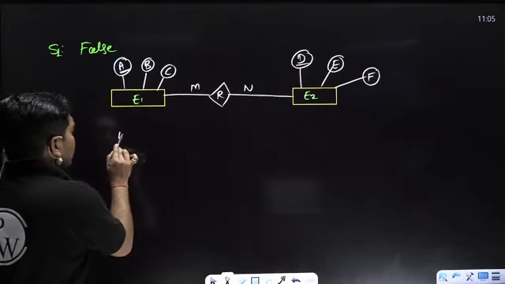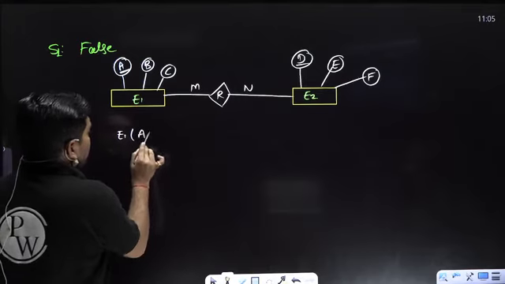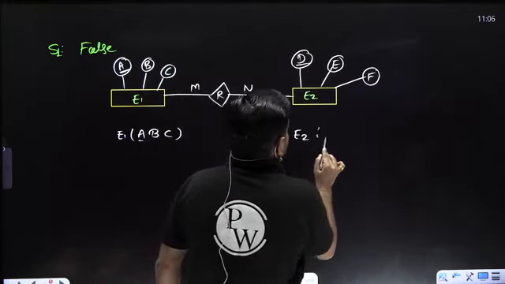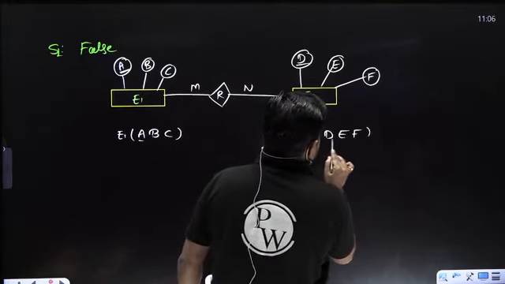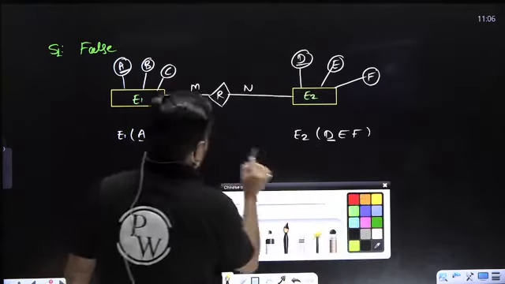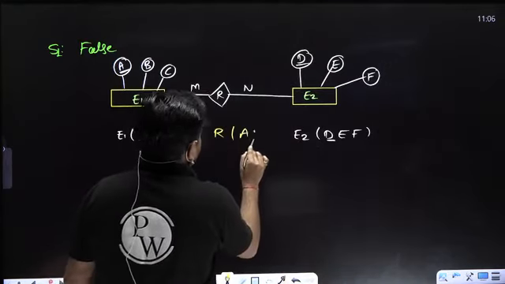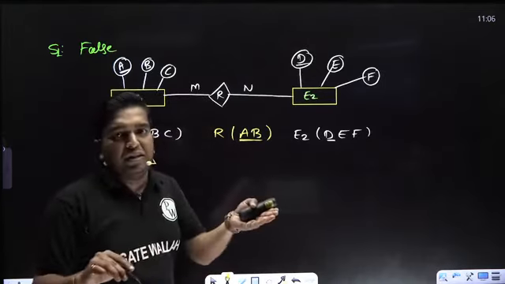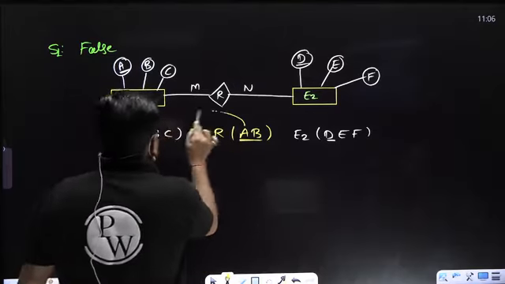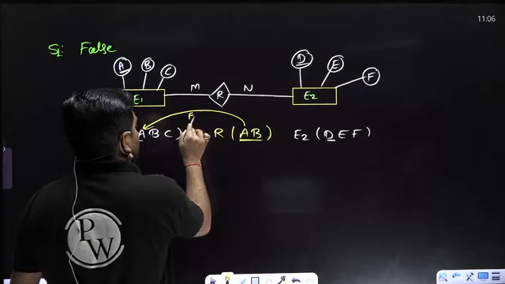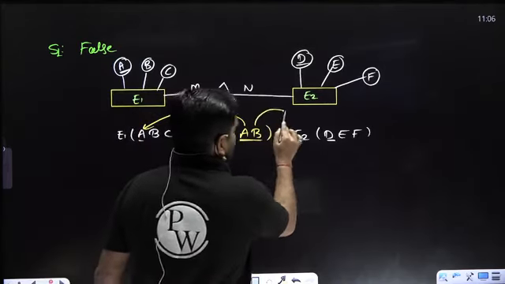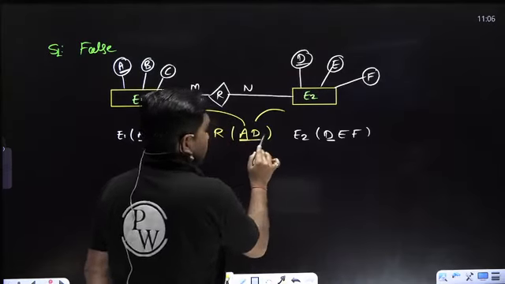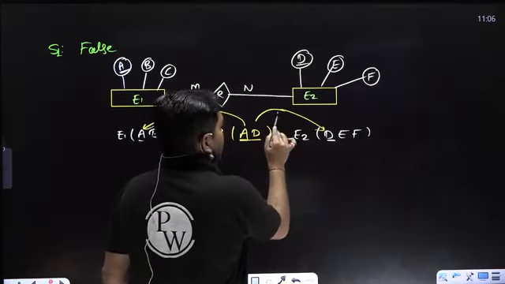Here you will get one table for E1, in which A, B, C, one table for E2, in which D, E, F, and one table for relation R, in which both tables' primary keys are used combined and work as a primary key, and in the respective relations they work as foreign keys. Here A is a foreign key, and here not B, it is D. Here A and D become the foreign keys.